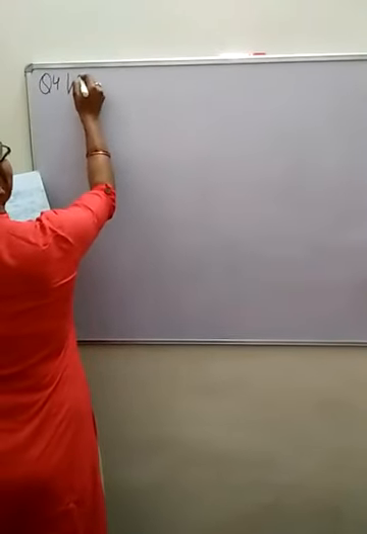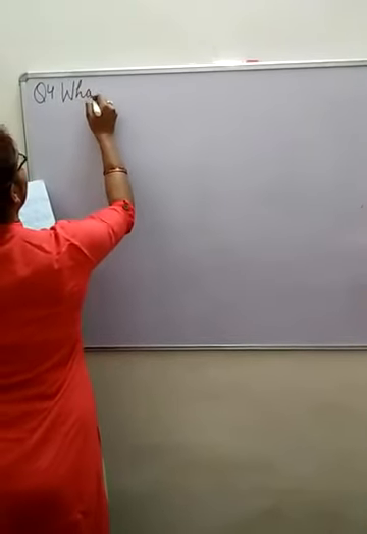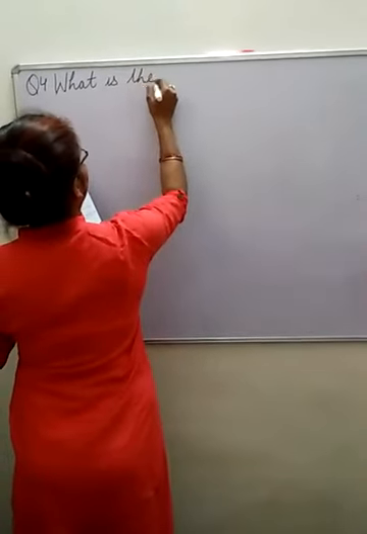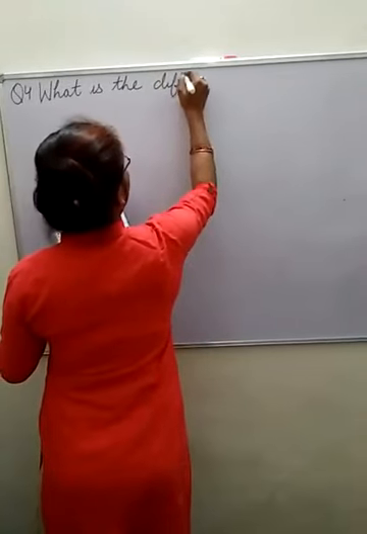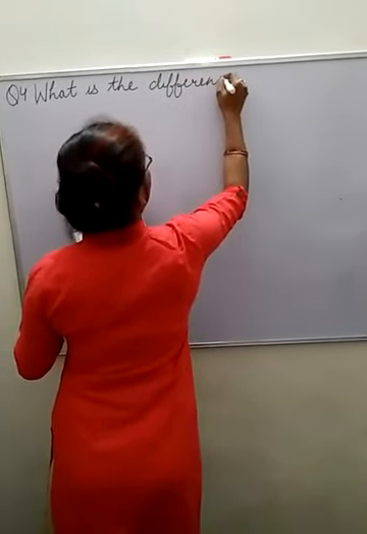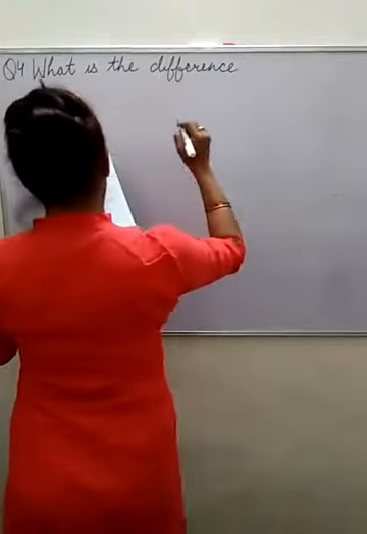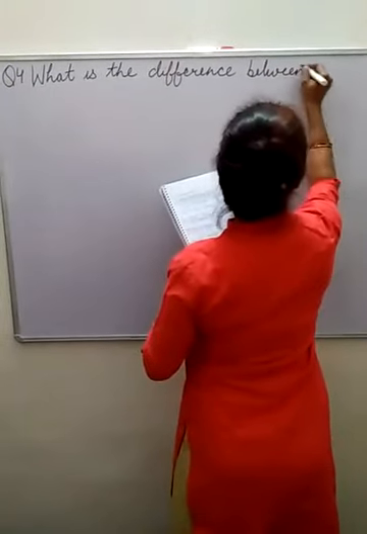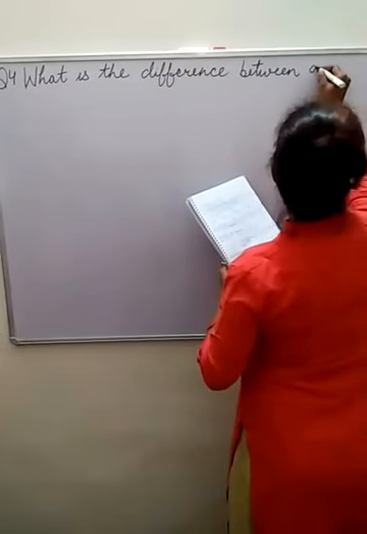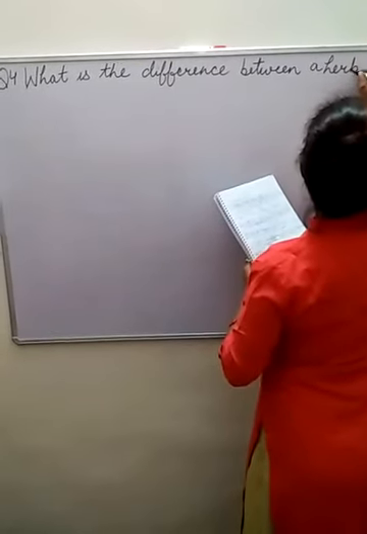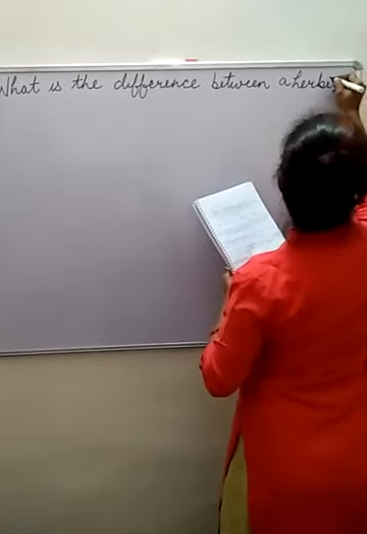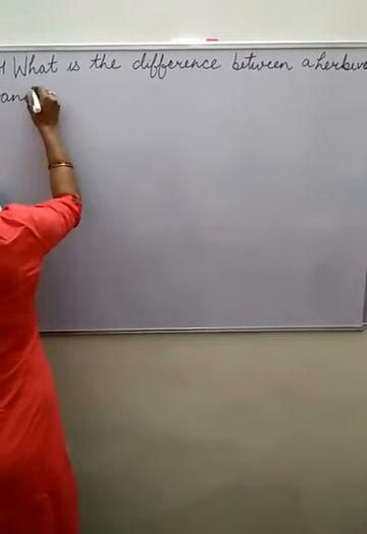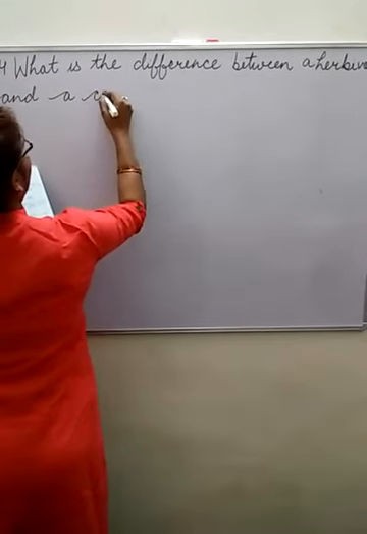Number 4. What is the difference between a herbivore and a carnivore?